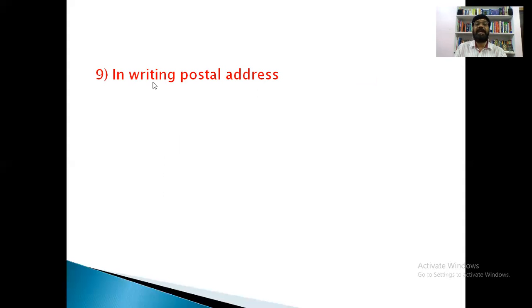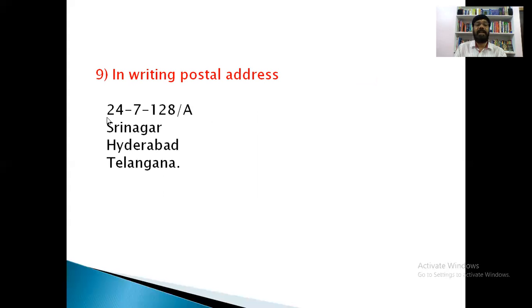Comma is used in writing a postal address. See, this is the address. This is the number, this is the street, this is the place, and this is the state.